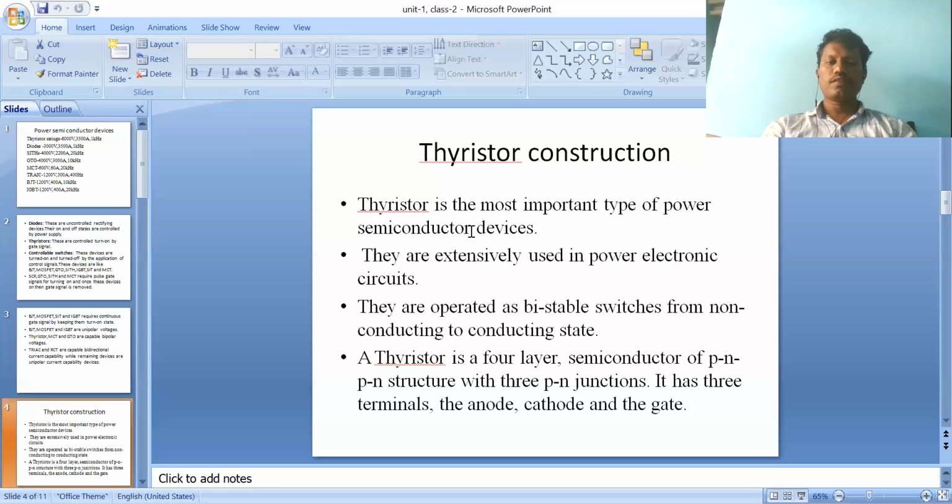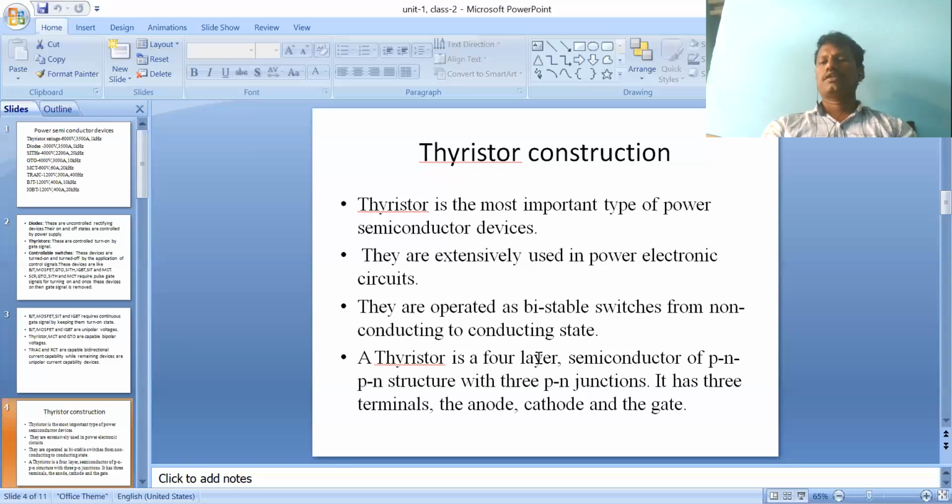Now, thyristor is the most important type of power semiconductor device. They are extensively used in power electronic circuits. They are operated as bistable switches. So what is the definition of thyristor? It is a four layer device, three PN junctions, and it has three terminals.